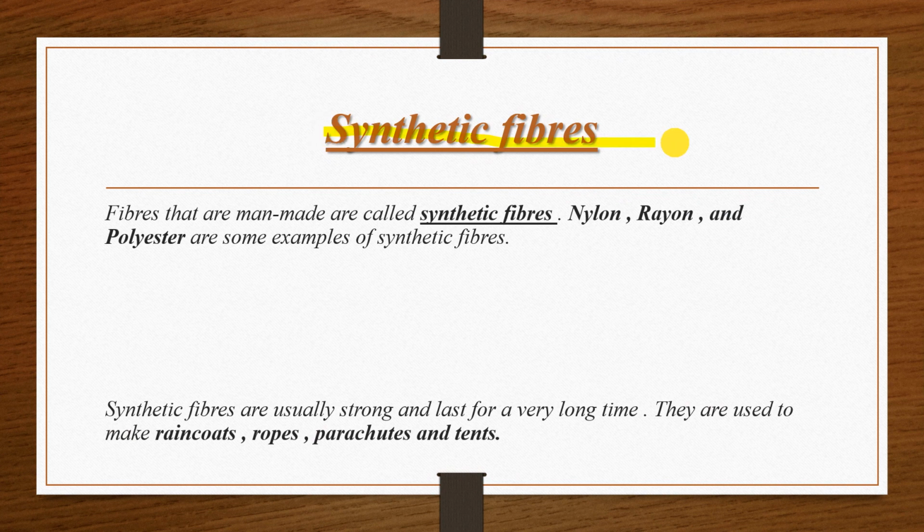Synthetic fibers. Fibers that are man-made are called synthetic fibers. That is artificial fiber, you can say. It is prepared by man. It is not a natural fiber. Nylon, rayon and polyester are some examples of synthetic fiber.